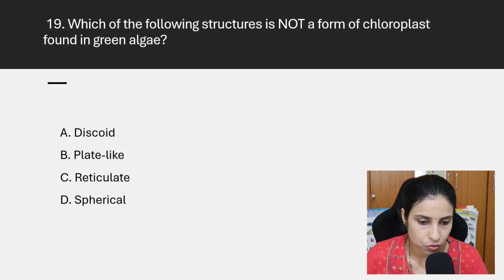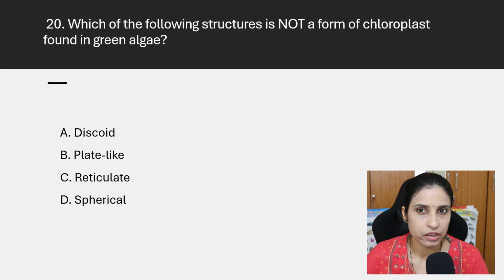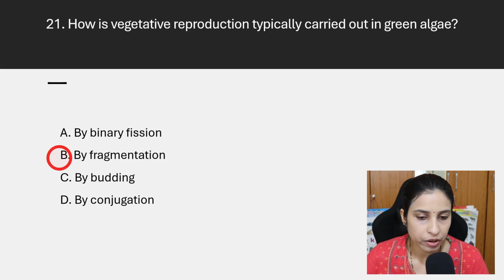The next question is, which of the following structures is not a form of chloroplast found in green algae? Discoid, yes, discoid structure is observed. Plate-like is also observed. Then reticulate is also observed, and spherical form is not observed. Okay. So, how is vegetative reproduction typically carried out in green algae? Vegetative reproduction is by fragmentation only.